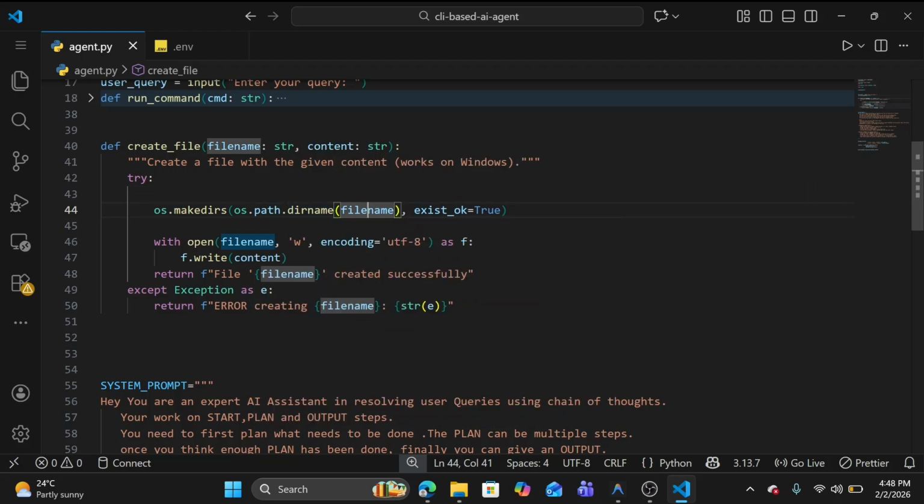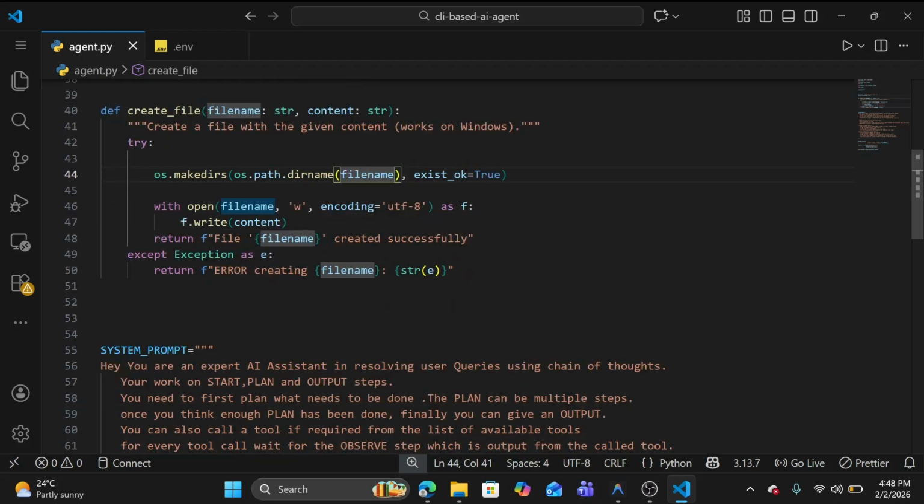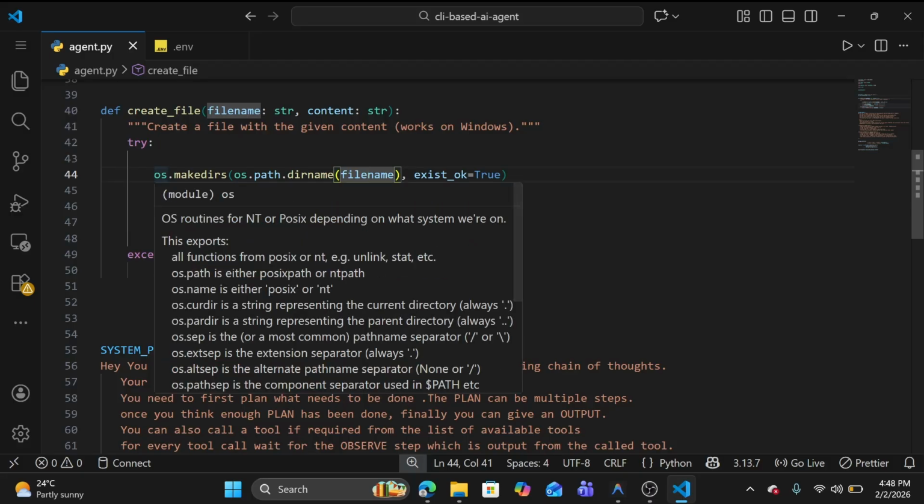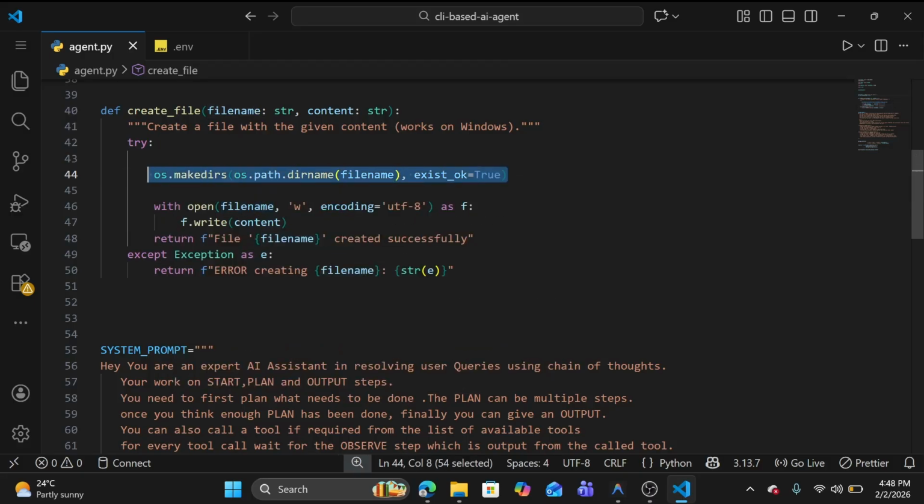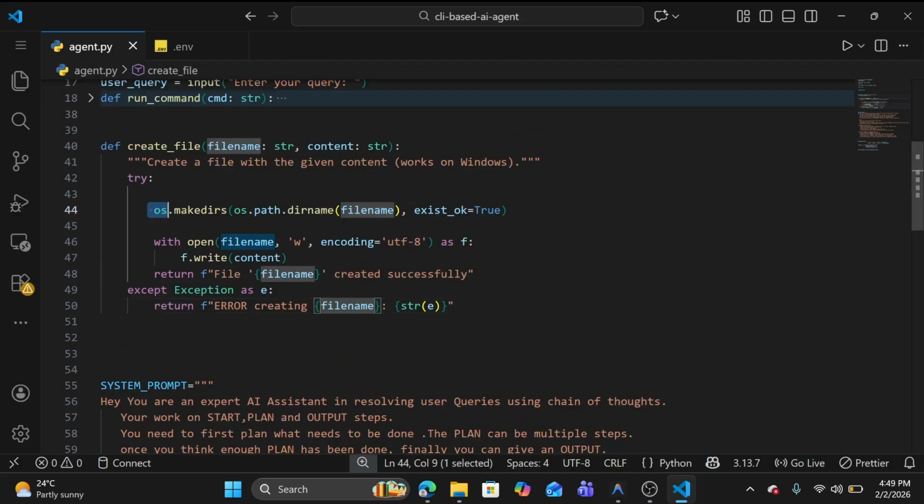Maybe the file already exists; if so, it will directly skip that step. Then I write the content inside that file and return that the file was created successfully. If we get any kind of error creating that file, I return an error creating that particular file name. You can see we are using the os module here.